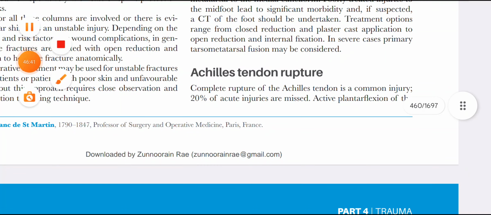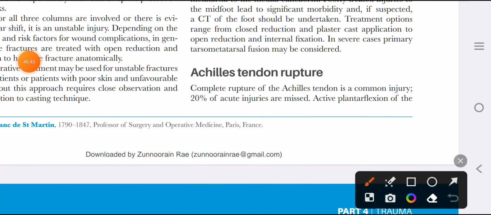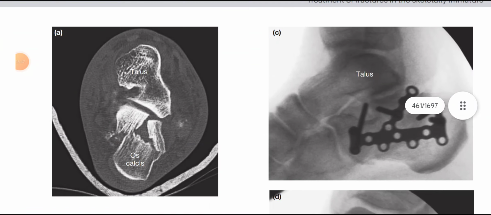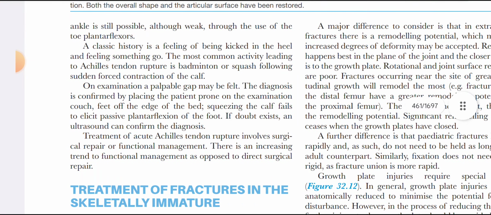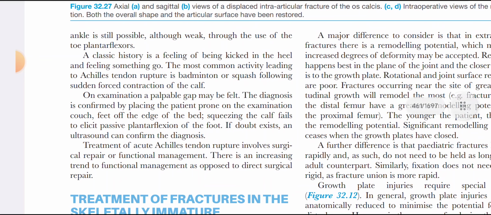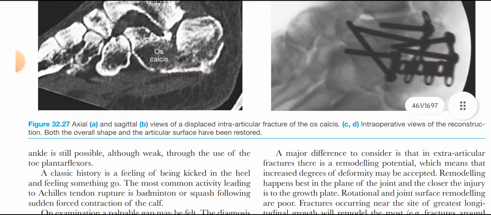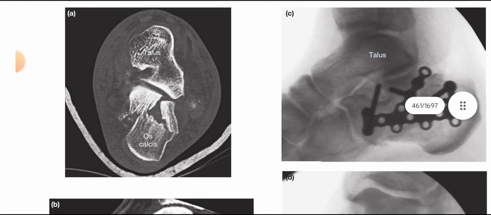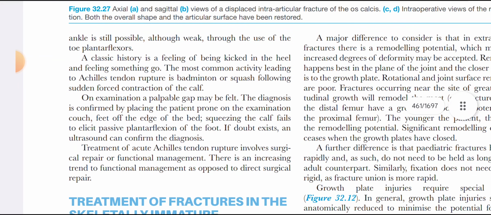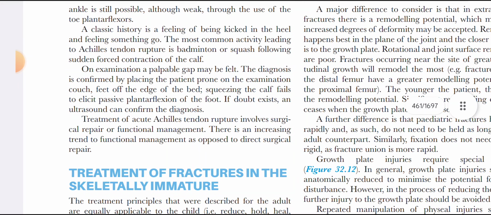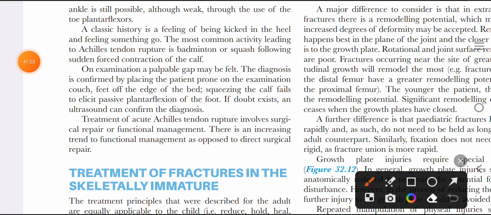Achilles tendon rupture. The Achilles tendon causes plantar flexion of the foot. The classical history is a feeling of a pop, being kicked in the heel and feeling something go.